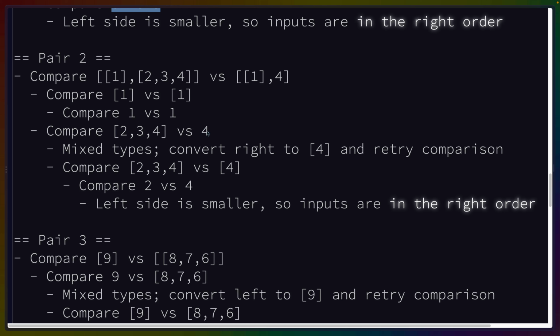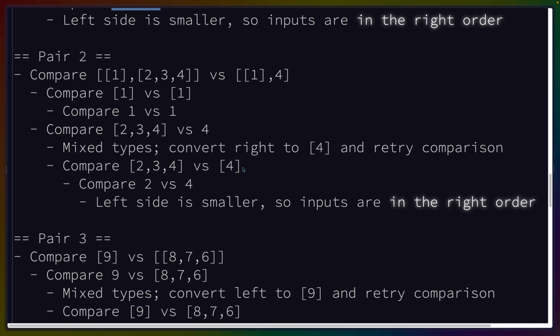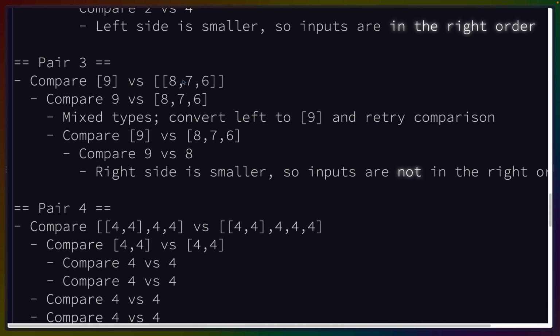If there's a list and a number, we can always skip creating the list and just do the first one versus the number. That seems right to me at this point anyway. We'll see. Left side is smaller, so the inputs are in the right order. 2 is less than 4. Pair 3, list of 9 and a double list. 9 versus list, mixed types, 9 versus this. 9 is greater than 8. Inputs are not in the right order.